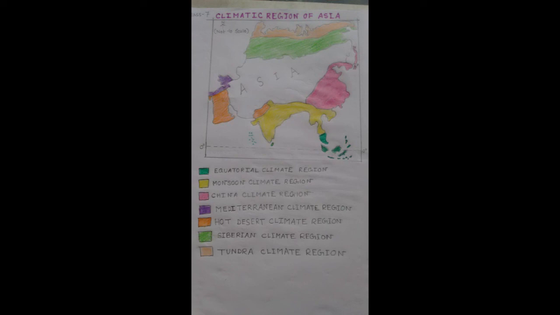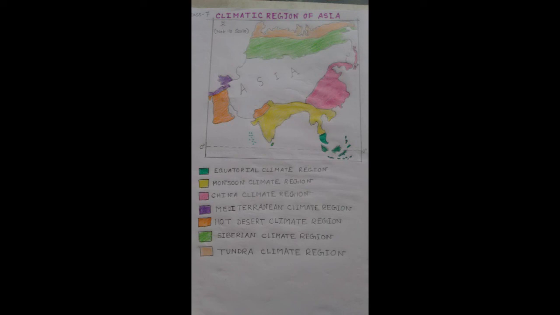So these are the climate regions that are discussed in your textbook at page number 92, 93 or 94. But in the central part of Asia, there are a lot of climatic regions which are not in your syllabus.